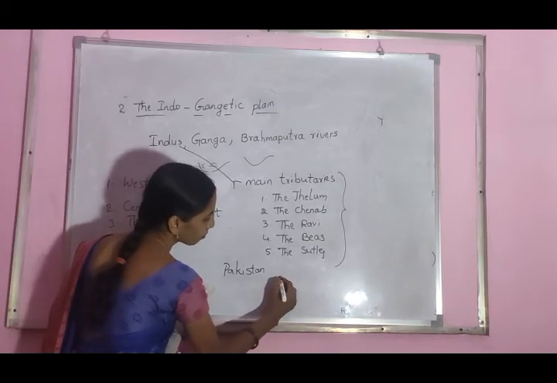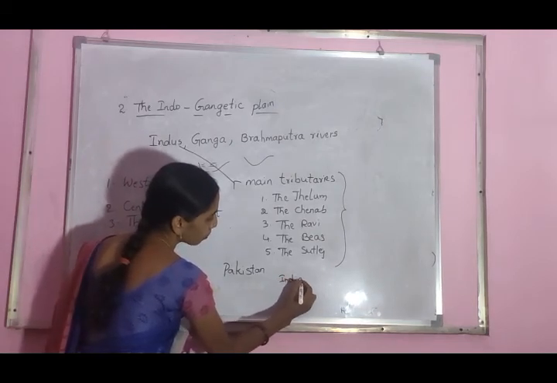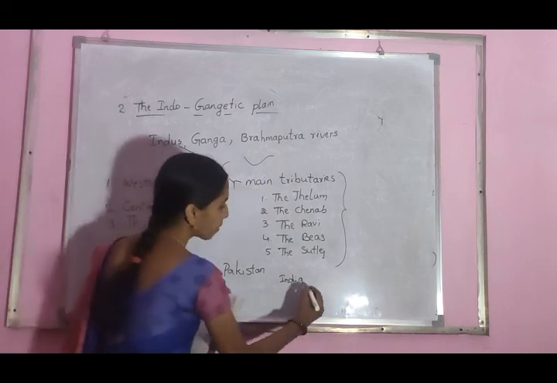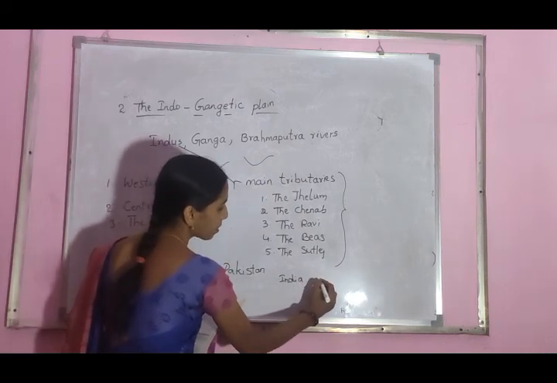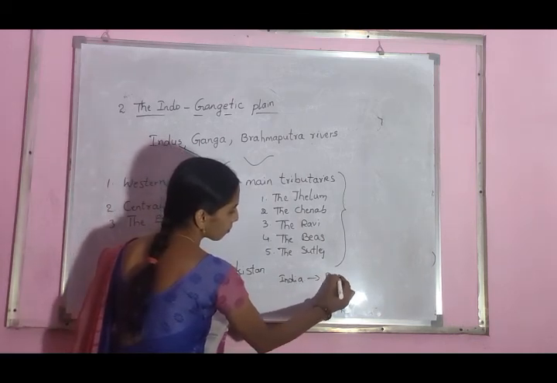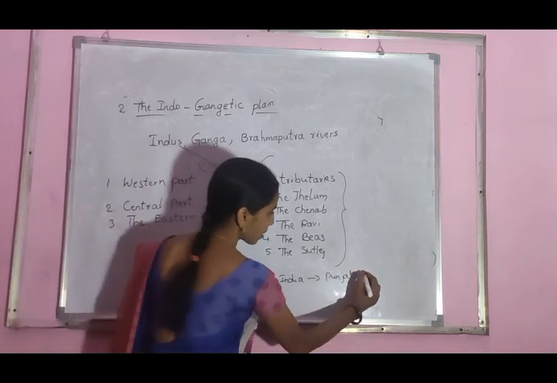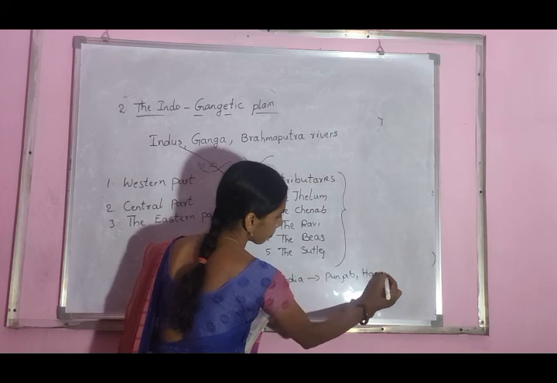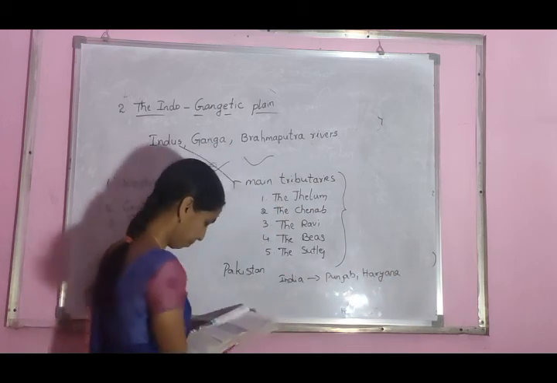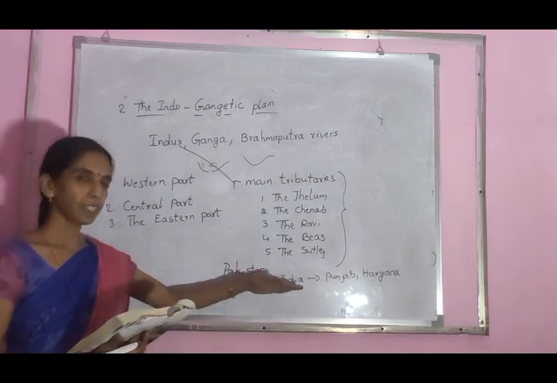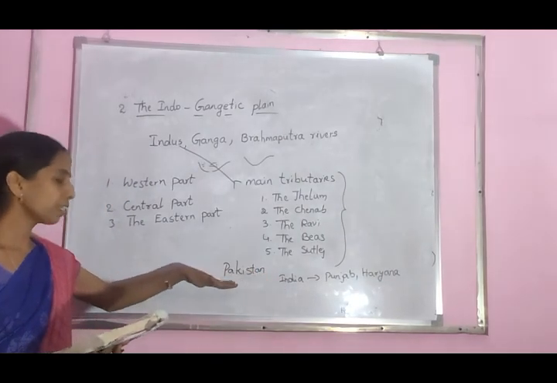In India, a very small part is located in Punjab and Haryana states. These are plain areas in India, but most of the part is located in Pakistan.